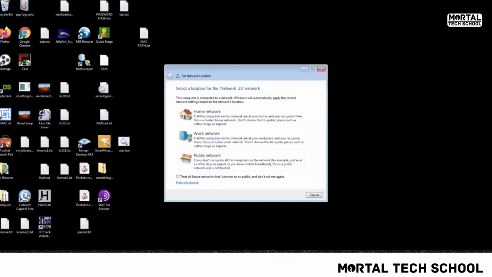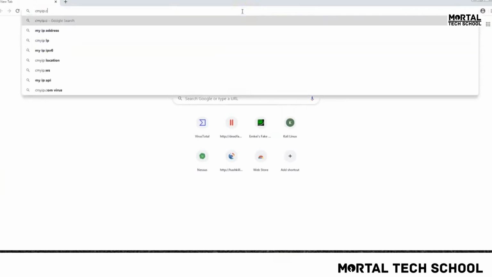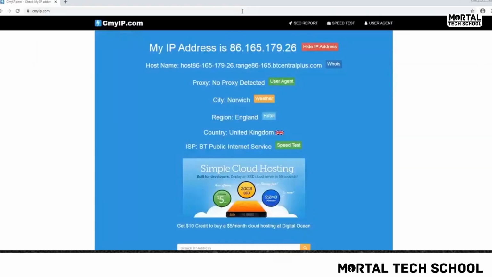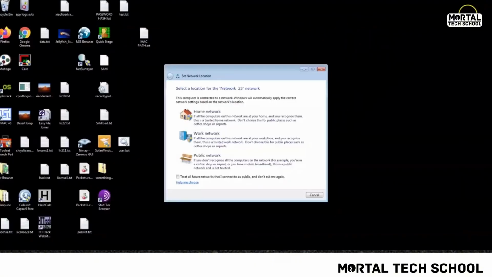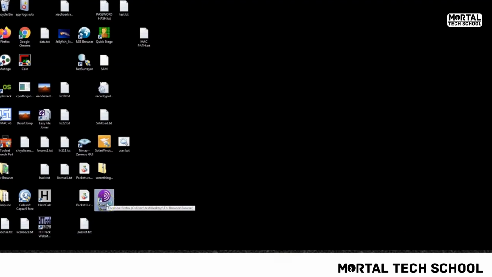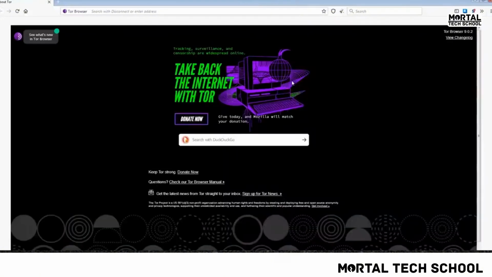Now I've got a Chrome browser right here, and we're going to go to a website called cmyip.com, which is going to give the IP address that I'm currently using. Right now I'm not connected to any VPN or anything, and you can see that's my IP address. If I want to anonymize myself, I'm going to use Tor, the Tor browser that's set up right there. If I click on it, it's going to open the software, connect to the Tor network, and allow me to anonymize myself. So that's the Tor browser opening up, giving me a new browser.